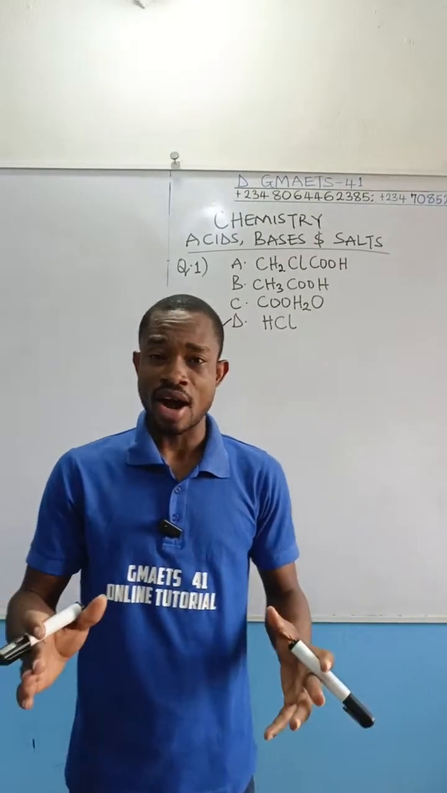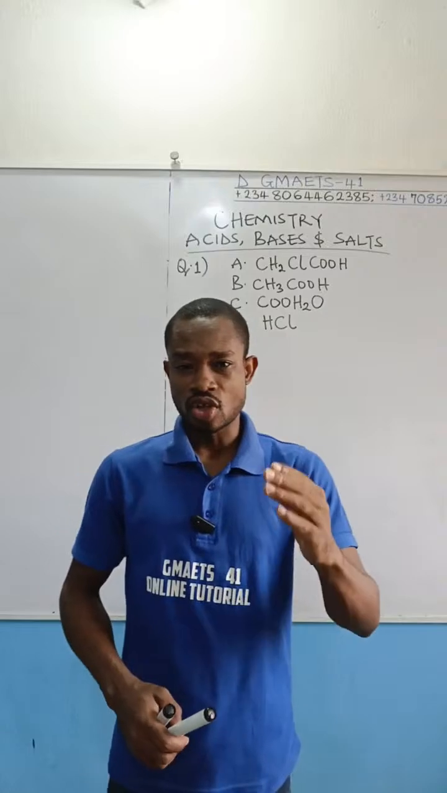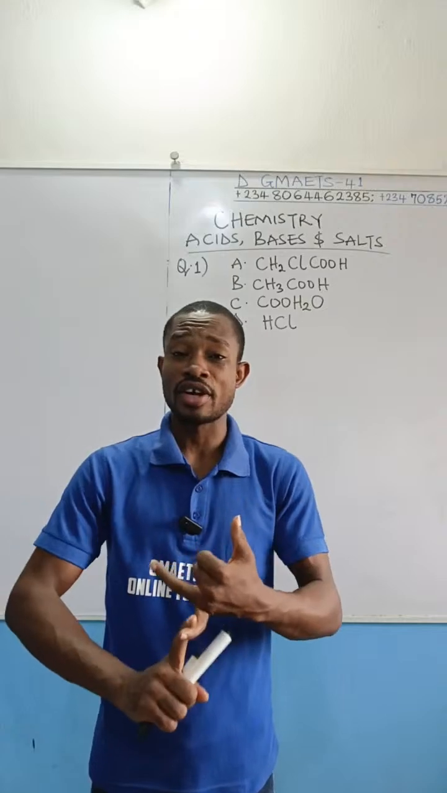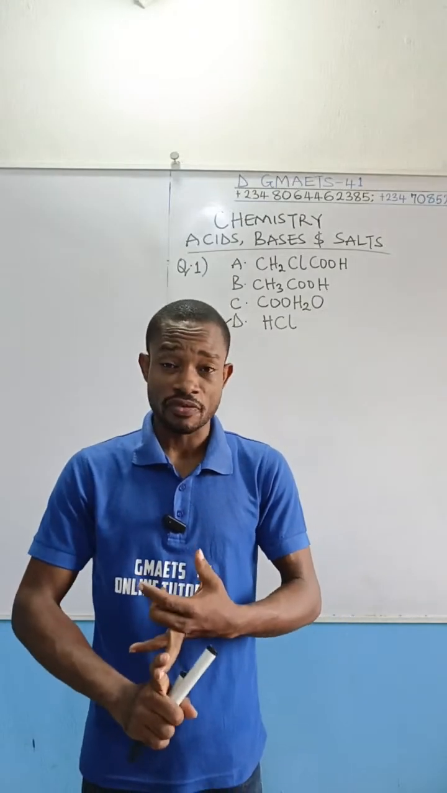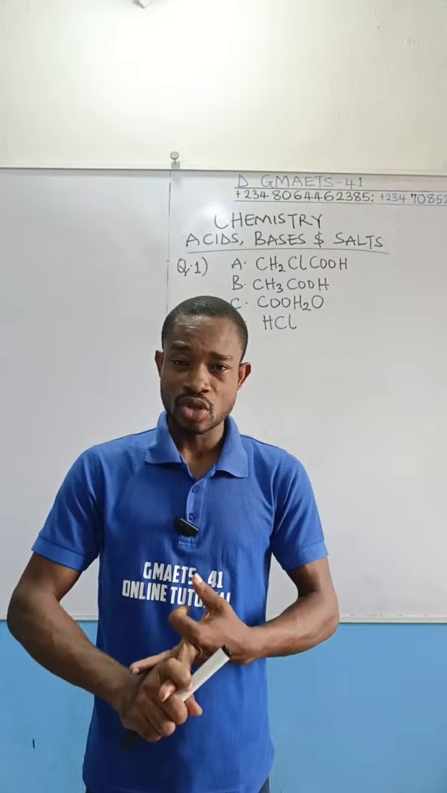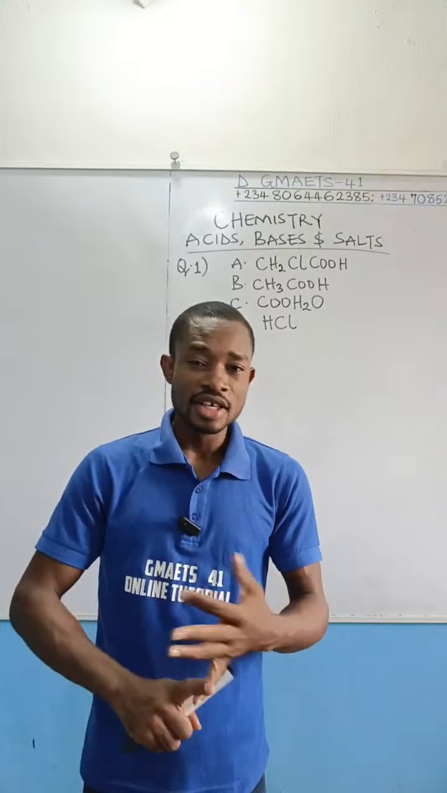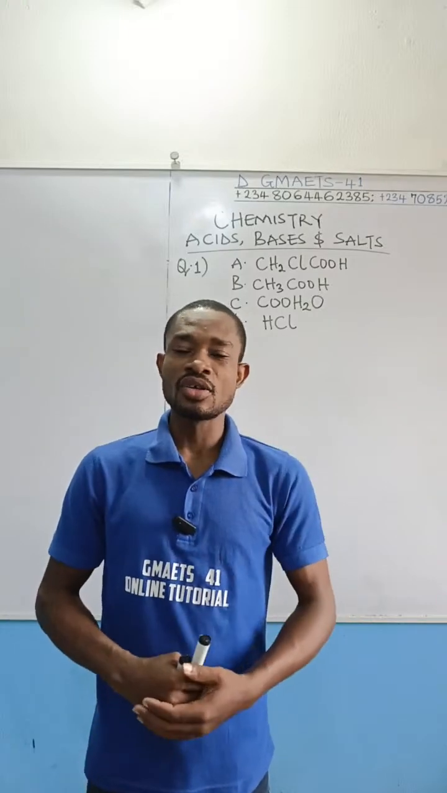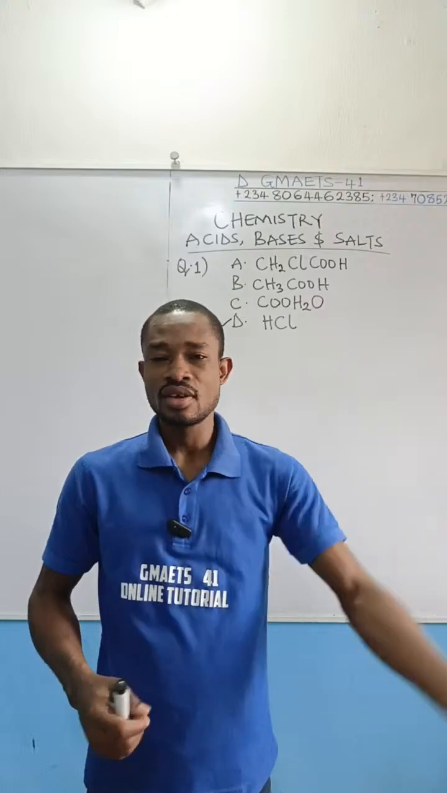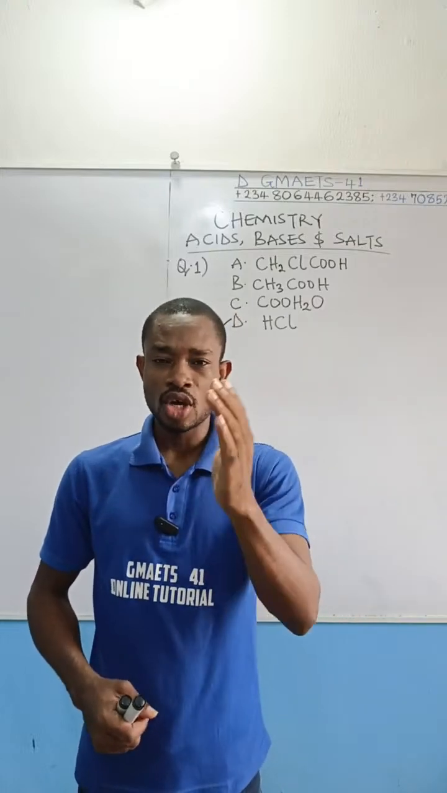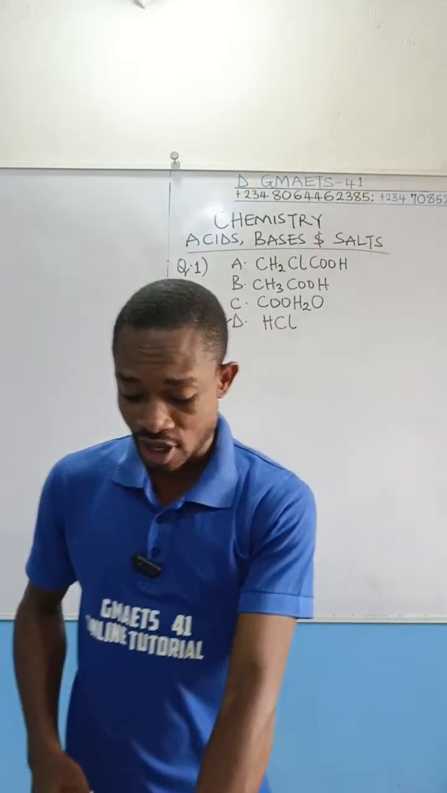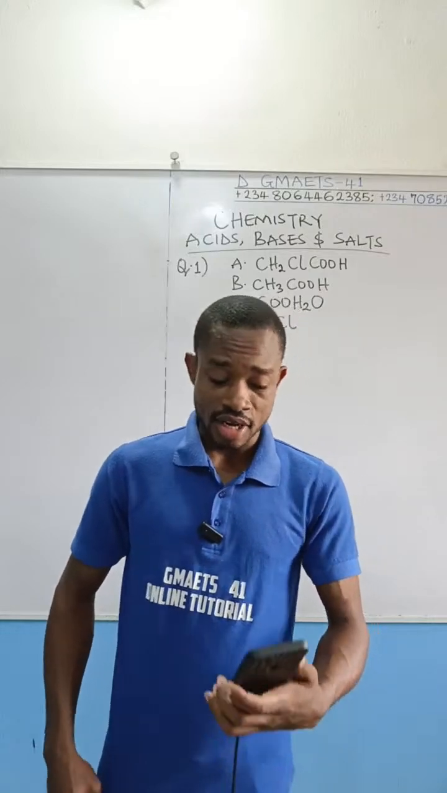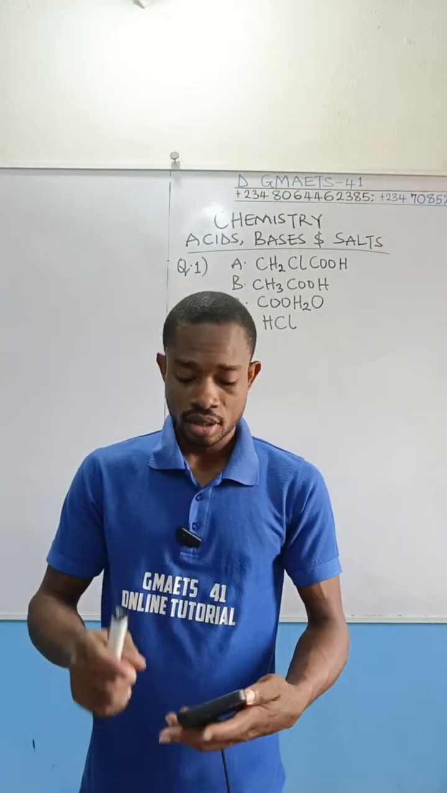Hydrochloric acid is a mineral acid. It's a strong acid. When you talk about mineral acids, the following are strong acids: hydrochloric acid, tetraoxosulphate(VI) acid, trioxonitrate(V) acid. That's HCl, H2SO4, HNO3. We also have trioxophosphate(V) acid, H3PO4. These are strong acids. Take note, organic acids are generally considered to be weak acids.